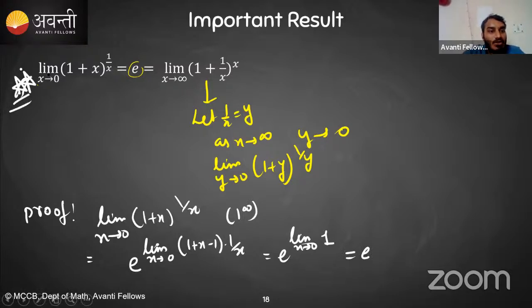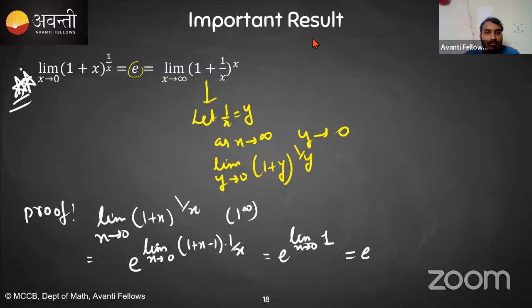But this result you have to remember. Limit x tending towards 0 of (1 plus x) raised to the power 1 upon x is how much? e. Is this clear, everyone? Please let me know quickly in the chat box. Any doubts, students? Clear? Okay. If it is clear,